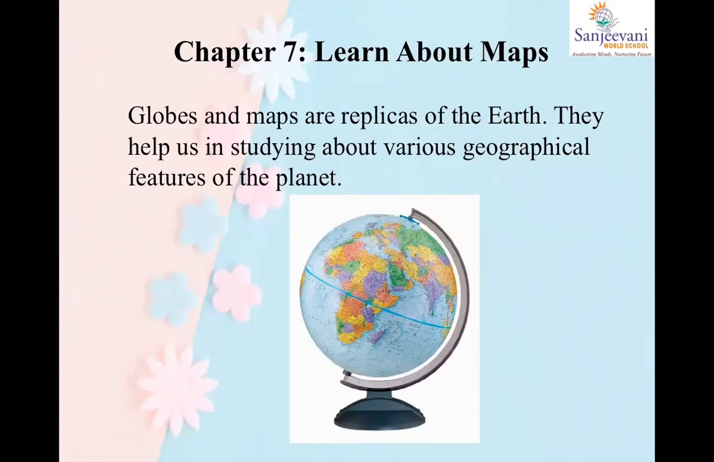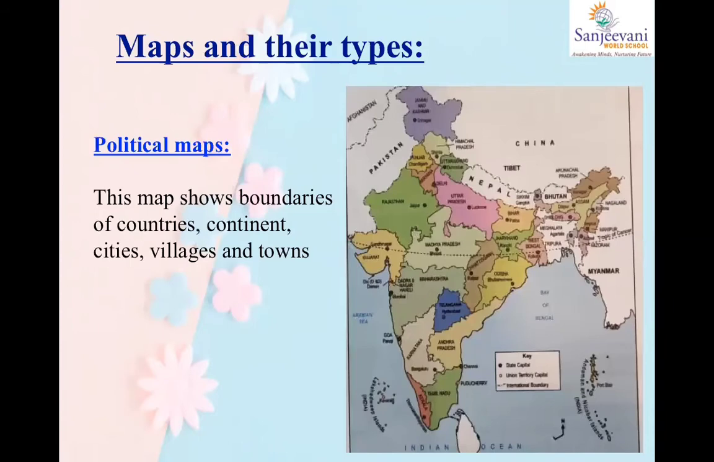We have studied in detail about physical features and landforms in chapter 6. So in chapter 7, we are going to learn why maps are important to study all of these things. All right. This is a picture of a globe that you can see. Moving on to the other slide, maps and their types. Now children, let me tell you, to study maps, you need to know the types. And trust me, this chapter is very easy if you pay enough attention.